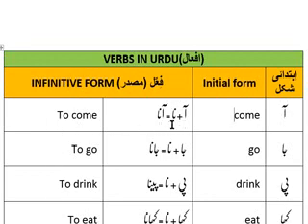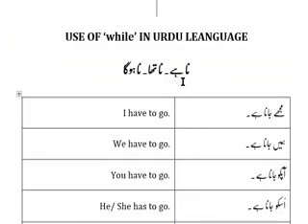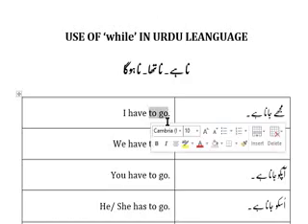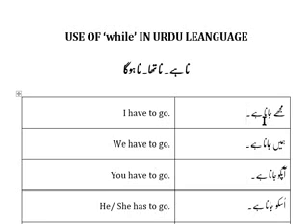In Urdu, we attach na, noon alif na. Like for come, it is a, and then if we attach noon alif na, it becomes ana. Then from go, ja, jana, from pi, pina. So when we are using have to in Urdu sentences, in the end we are using to go, jana. And if it is present, we'll say jana hai. I have to go, mujhe jana hai.